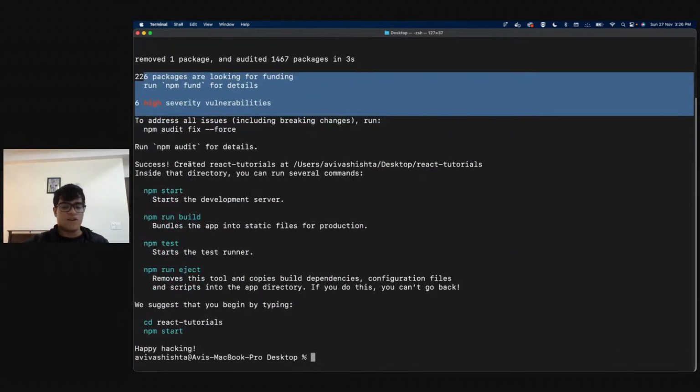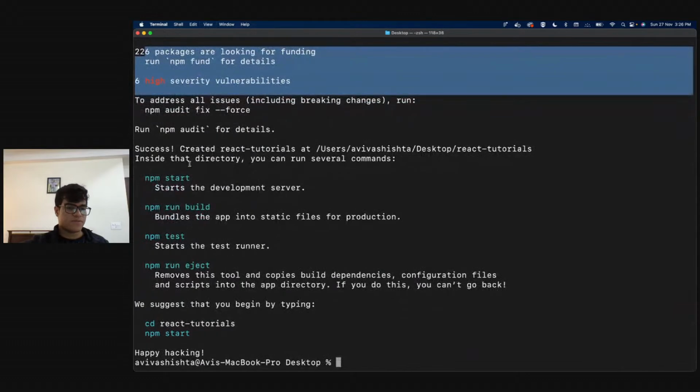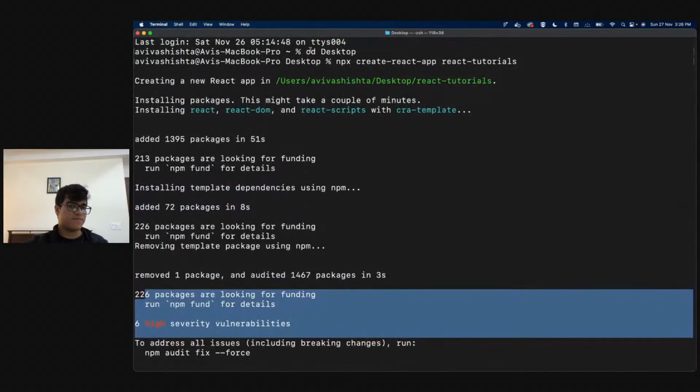Zoom more. Okay, I will zoom more. So is this fine for everyone? Yeah. If you guys are watching on mobile, you can zoom it. YouTube's new feature. Yeah, you guys can zoom it as well, but I'll try to zoom it as maximum as I can so that it's clear.